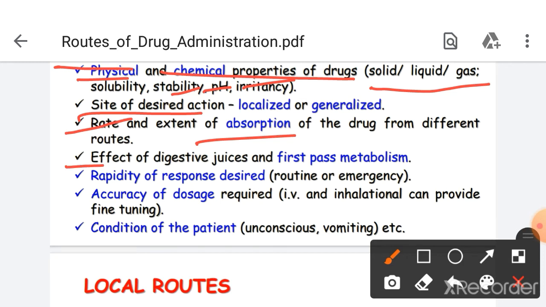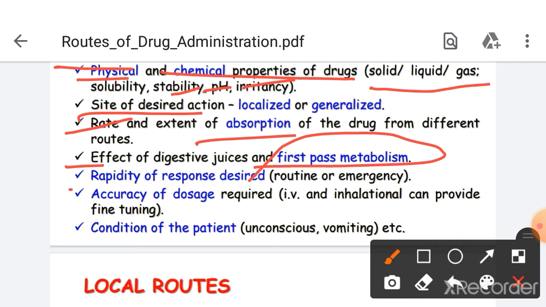Then comes the effect of first pass metabolism. In the oral route of drug administration, we cannot avoid first pass metabolism. The drug has to pass through the liver and digestive juice, therefore there is first pass metabolism. But in the intravenous route, we can avoid this first pass metabolism. Therefore, we have to be very cautious and selective while selecting the route.